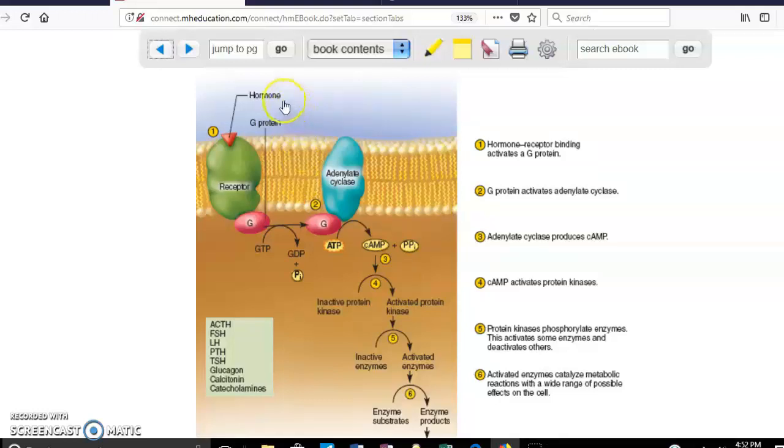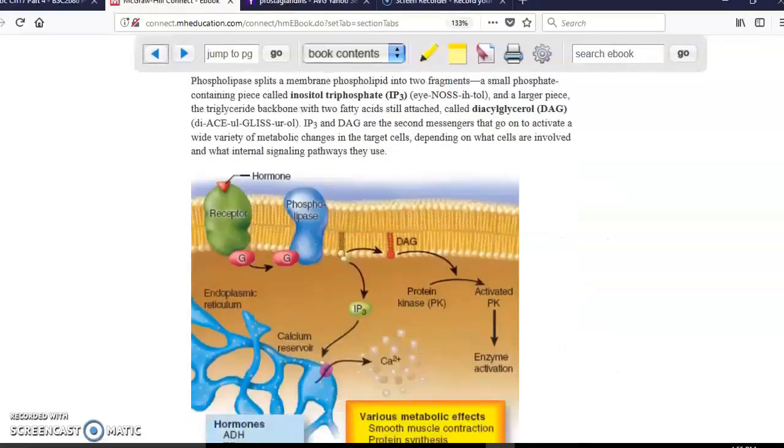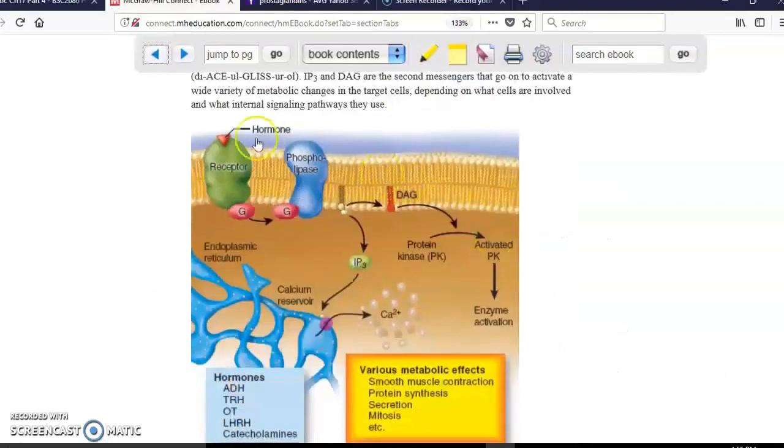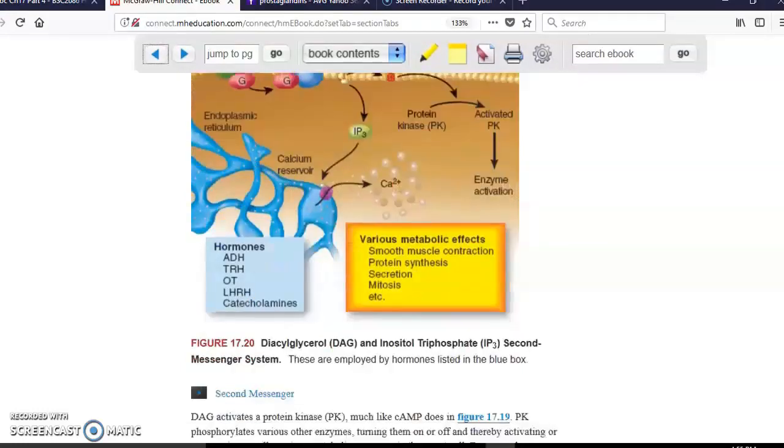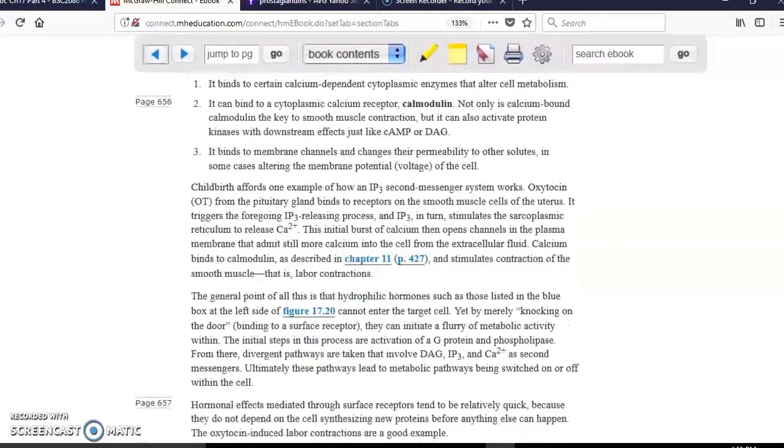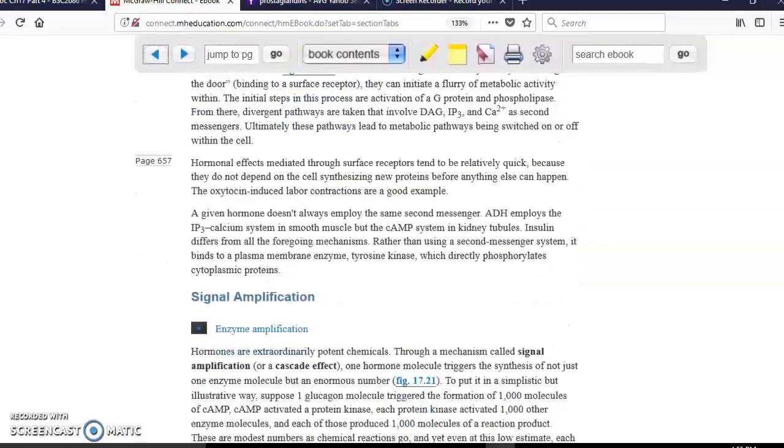So what they're going to do is they're going to work at the level of a receptor that they're going to have in the cell membrane. And after that, they're going to trigger, as you can see here, a series of reactions that eventually is going to end with the production of enzymes or any other metabolic type of reactions necessary for the cell. Most of the time, what hormones are going to do is just you're going to get a few hormones and they activate all the processes inside. And as a result, there's going to be thousands of other chemical reactions and enzymes created. So the activation of the enzyme produces a magnified result at the level of the cell.